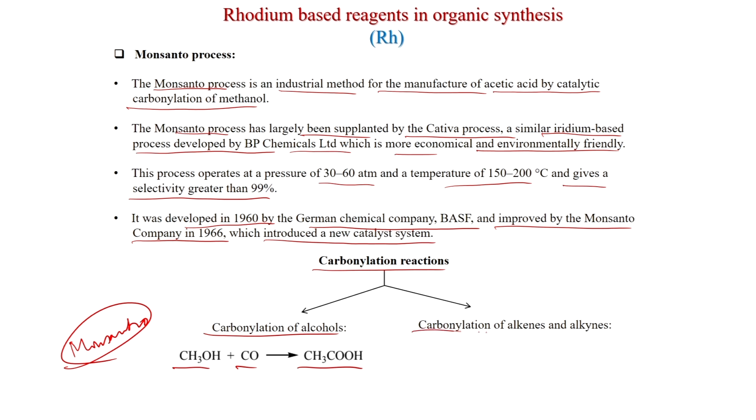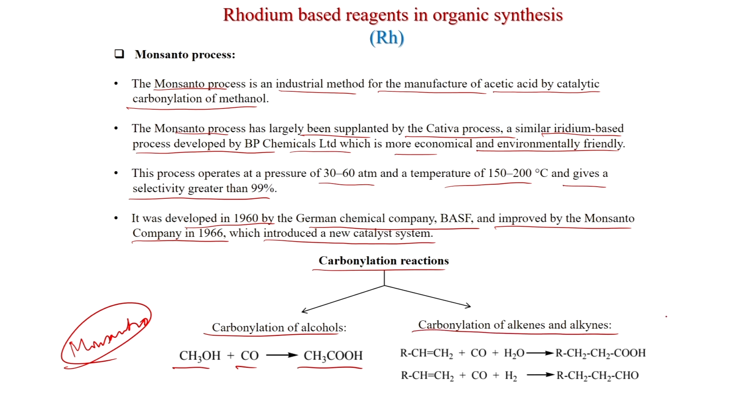Also, olefins and alkynes can be carbonylated, like here olefins with CO and H2O, you get the acid, and with alkene, carbon monoxide and H2 you get the aldehyde. So, when additionally H2 is given, then you get the aldehyde, and when H2O is given, then you get the acid. So, we will discuss this reaction.